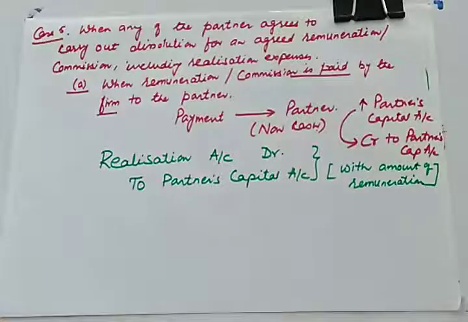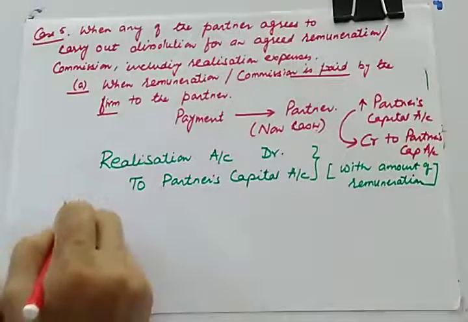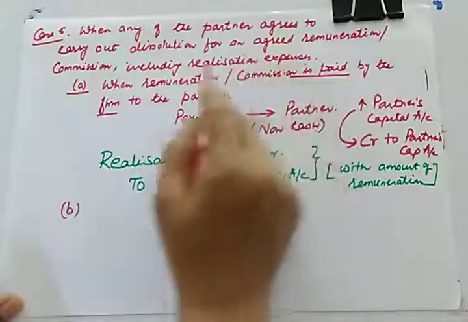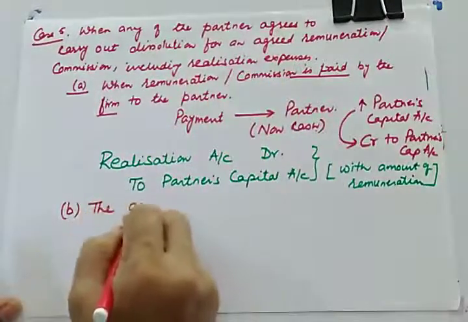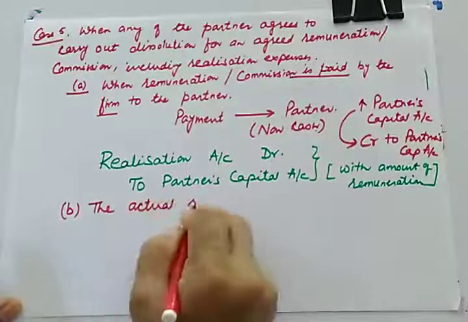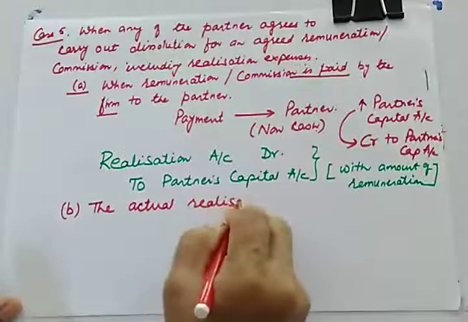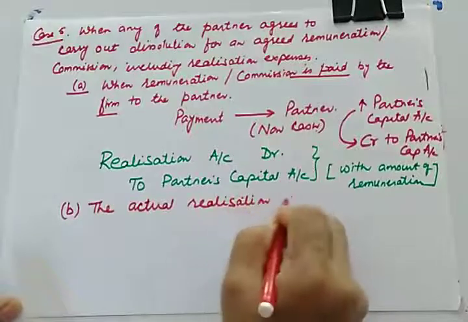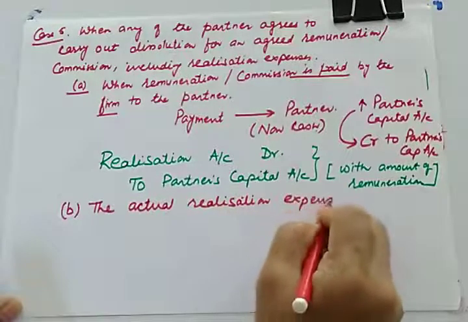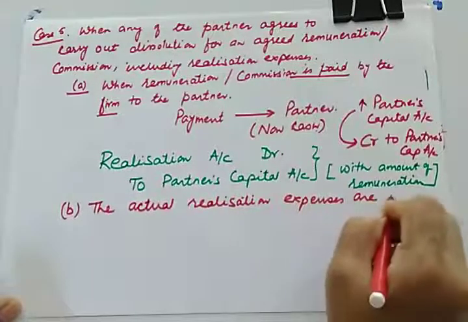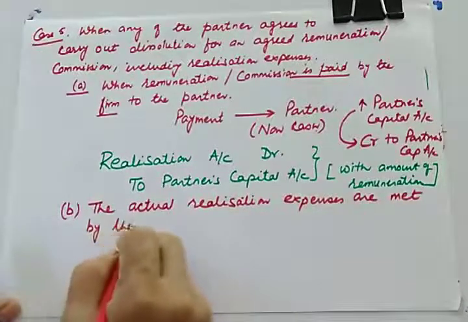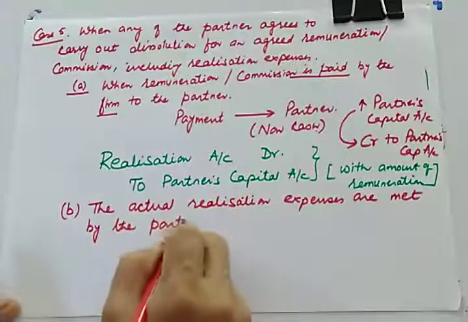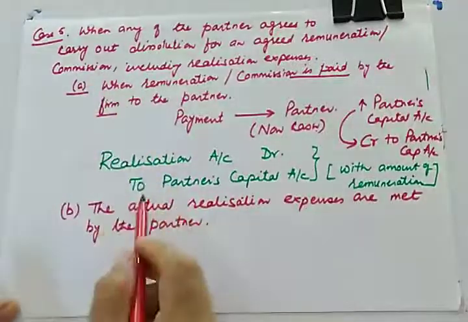Now let us see the second part of this concept. In the second part, the actual realization expenses are met by the partner. So it has two parts.